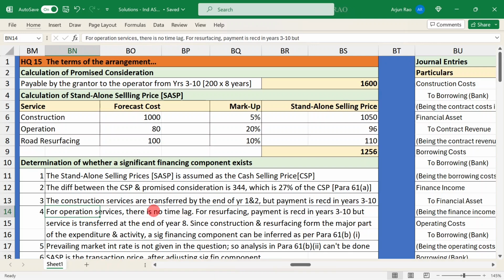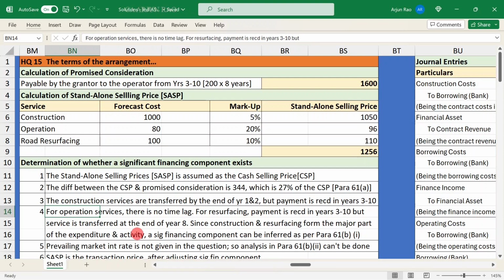So a part of that 200 per year would include a sum for the operation costs also. And the resurfacing costs also, there is a time lag. We incur the cost at the end of year 8, but payment is received in years 3 to 10. So construction and resurfacing, there is a difference in payment, and they are the major part of the expenditure and the activity.